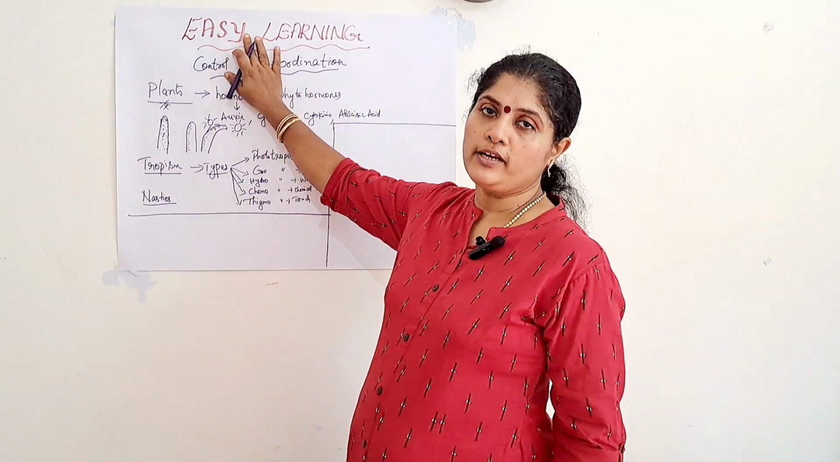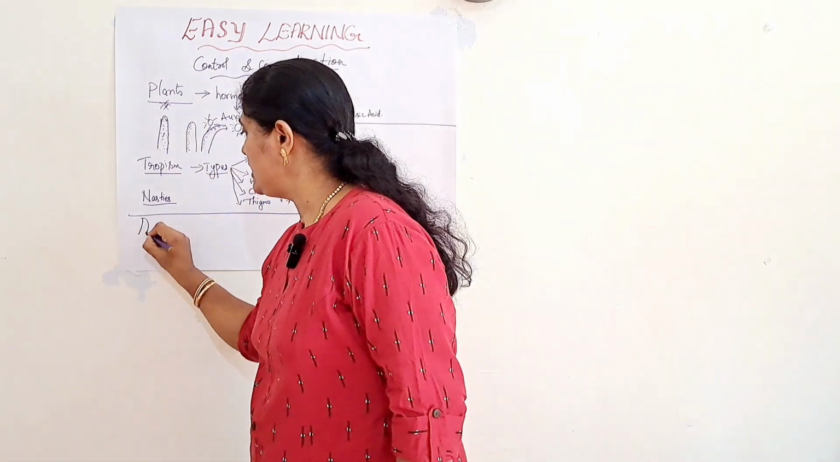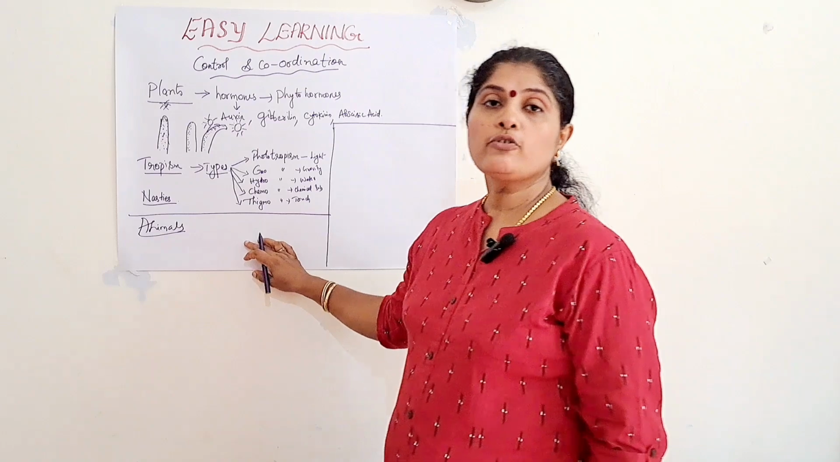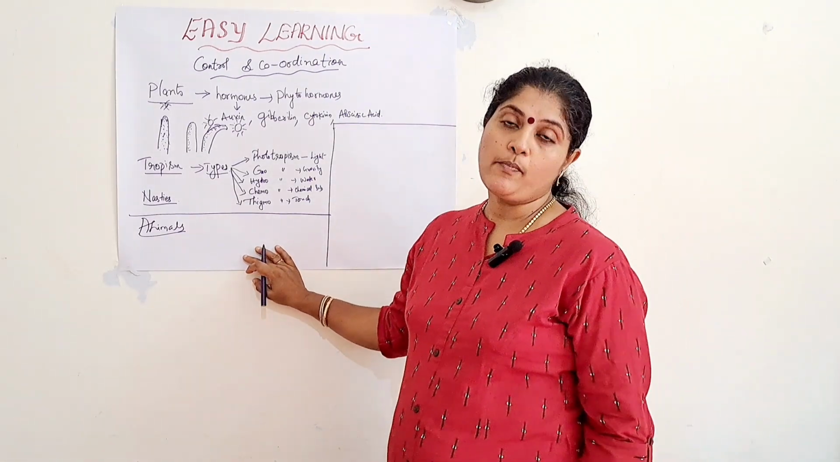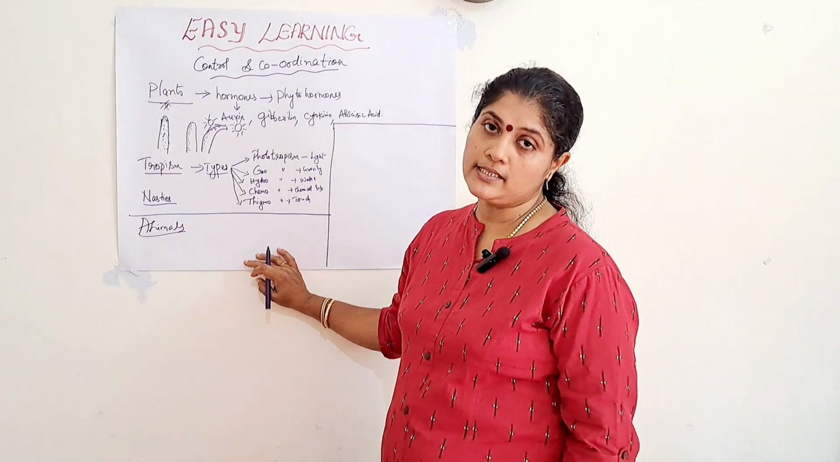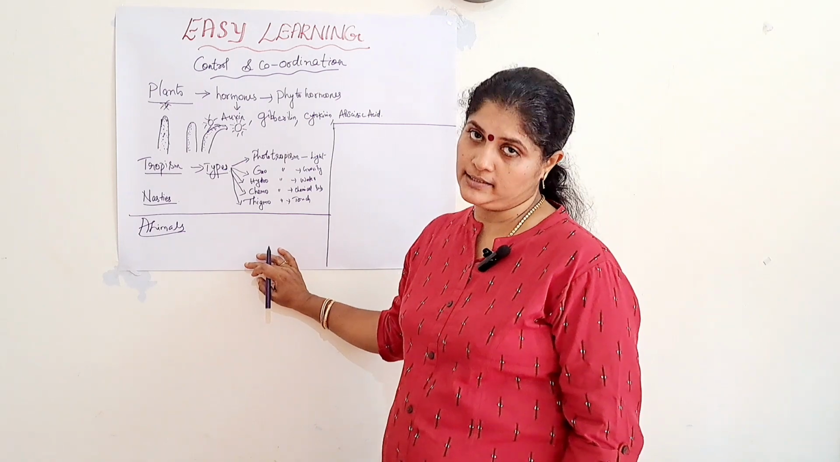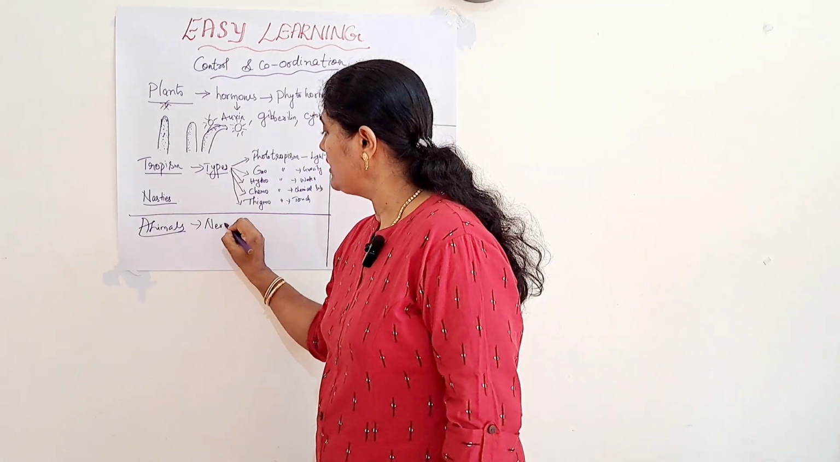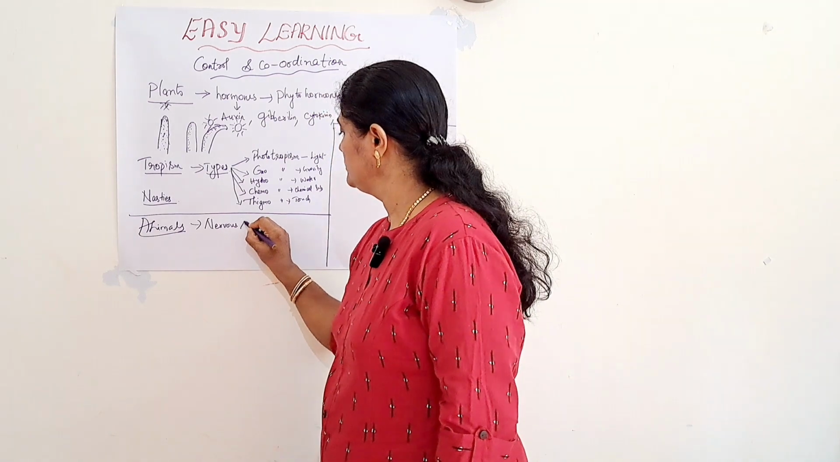How do control and coordination take place in animals? The control and coordination process takes place in animals with the help of two systems, the nervous system and the endocrine system.